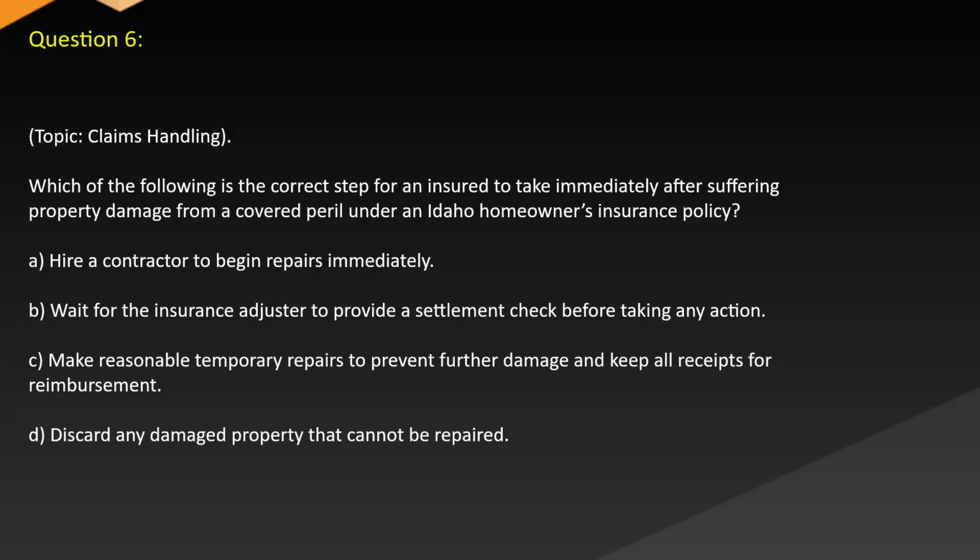Question 6. Topic: Claims handling. Which of the following is the correct step for an insured to take immediately after suffering property damage from a covered peril under an Idaho homeowners insurance policy? A. Hire a contractor to begin repairs immediately. B. Wait for the insurance adjuster to provide a settlement check before taking any action. C. Make reasonable temporary repairs to prevent further damage and keep all receipts for reimbursement. D. Discard any damaged property that cannot be repaired.